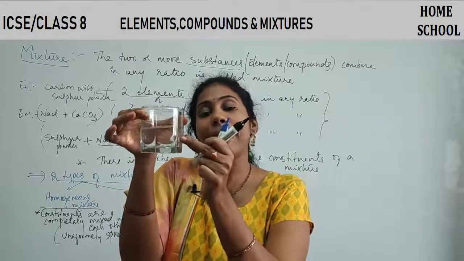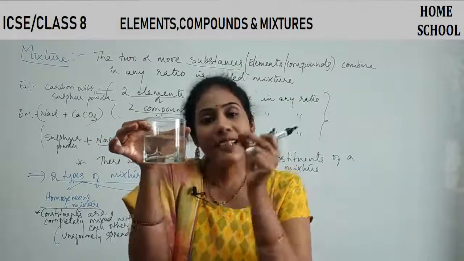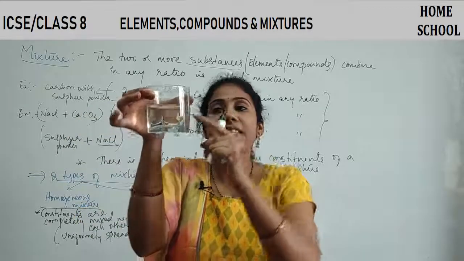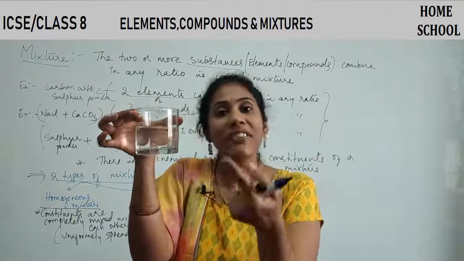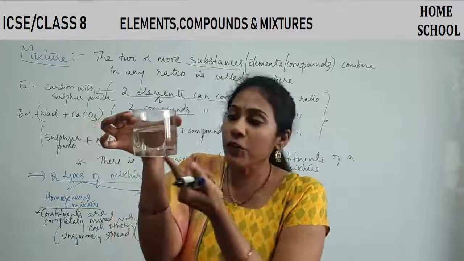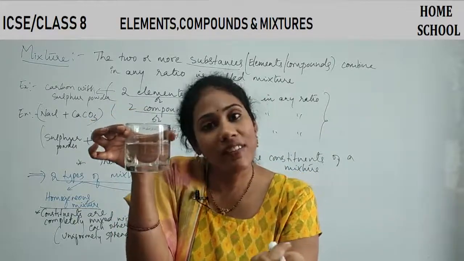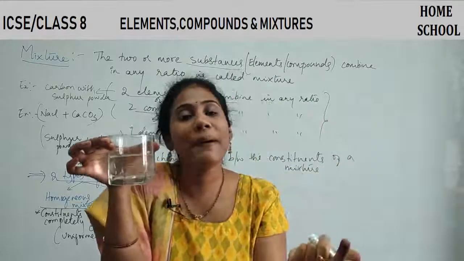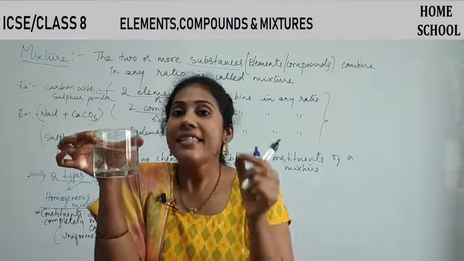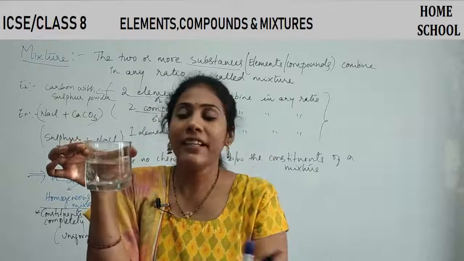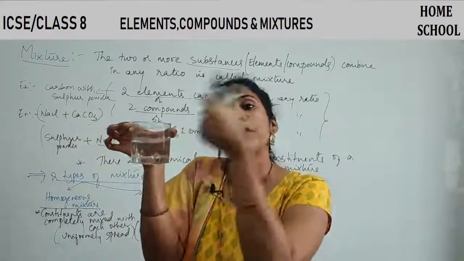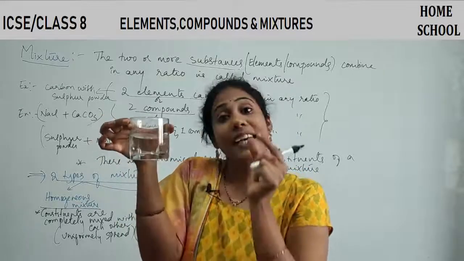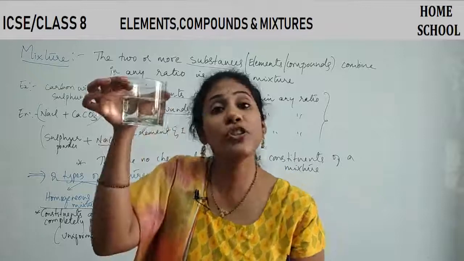Water is completely mixed with the salt. Salt is completely spread in the water, right? If you see the surface, you have an equal amount of salt and water. If you see the bottom of the beaker, you have an equal amount of salt and water. If you see the middle of the solution, you have an equal amount of salt and water. So here, salt and water are completely mixed. Everywhere you have the same amount of salt and the same amount of water throughout the solution. Such a mixture is called a homogeneous mixture.